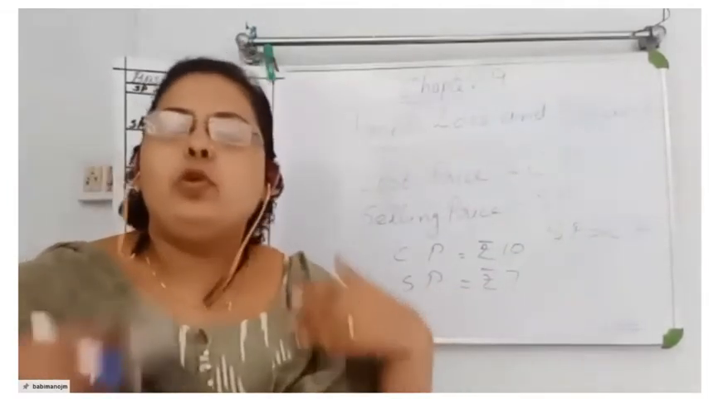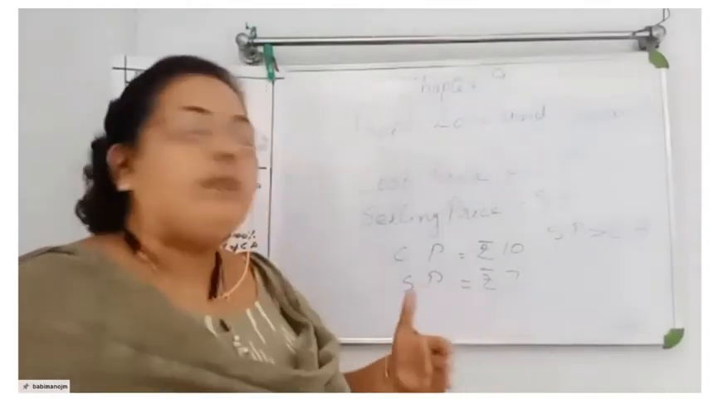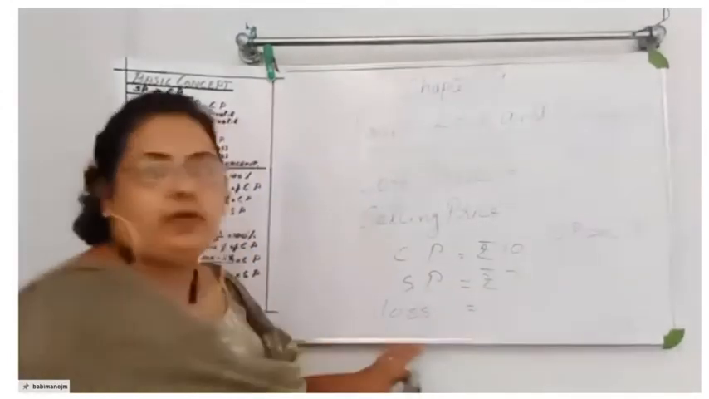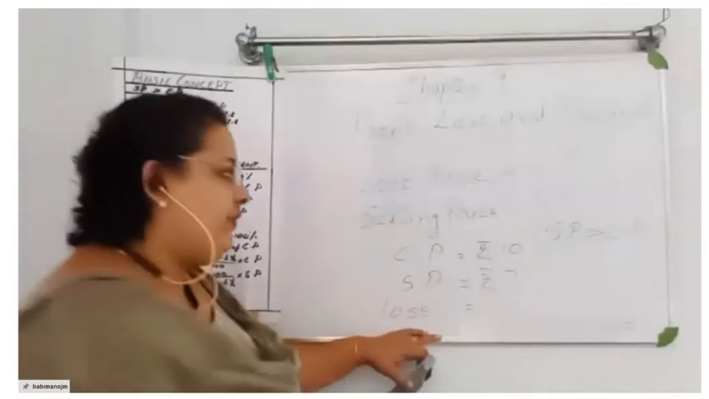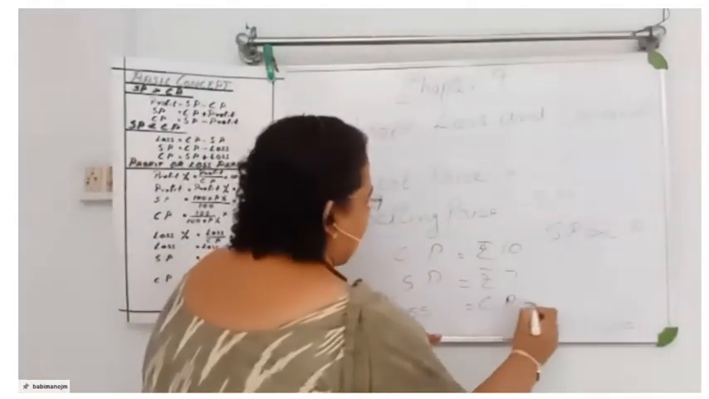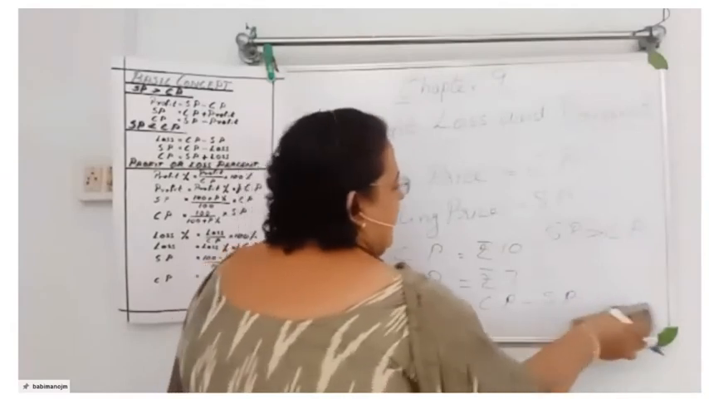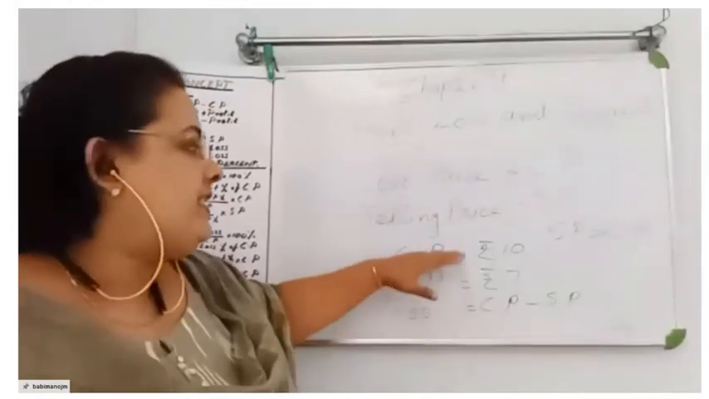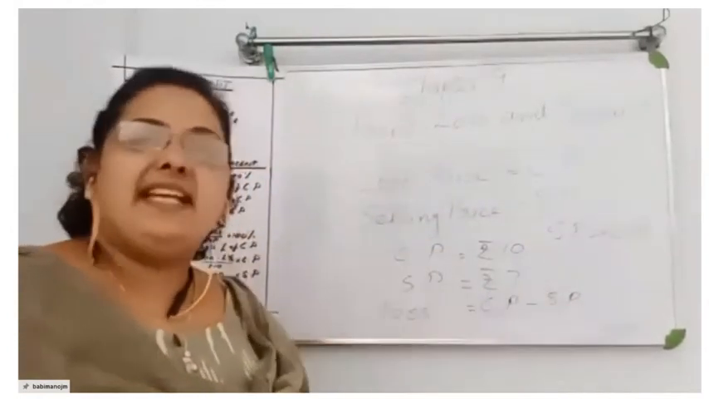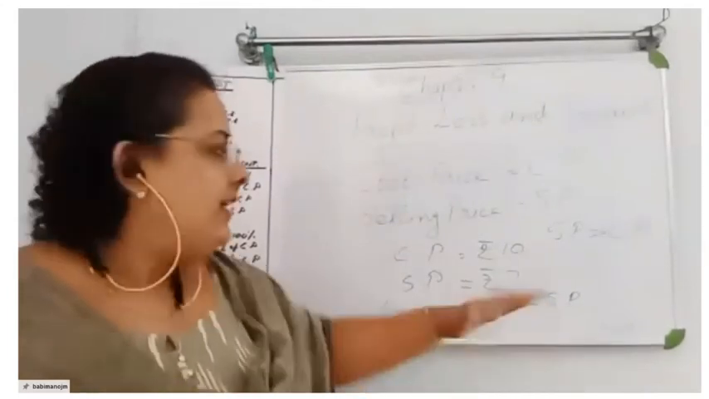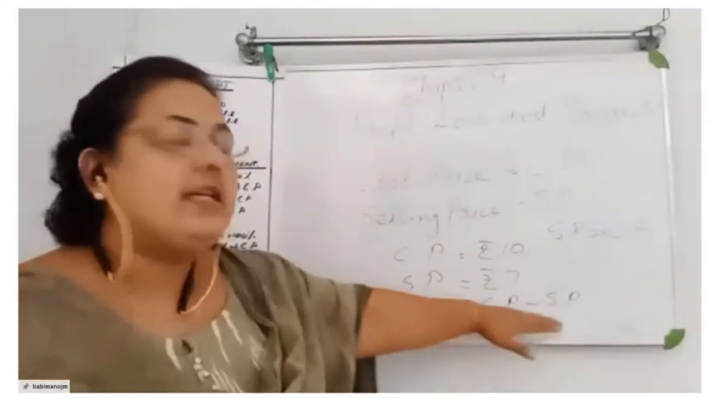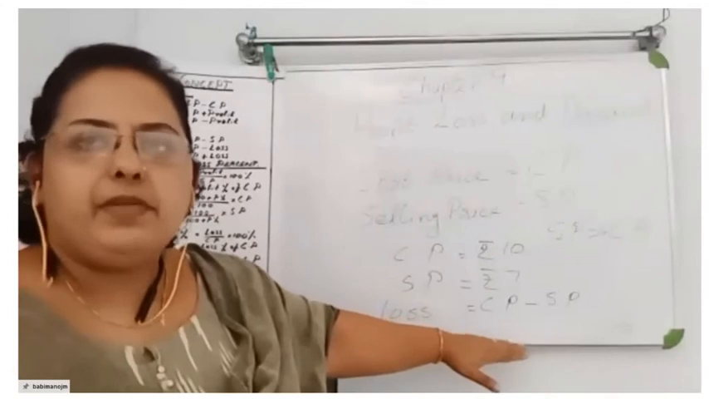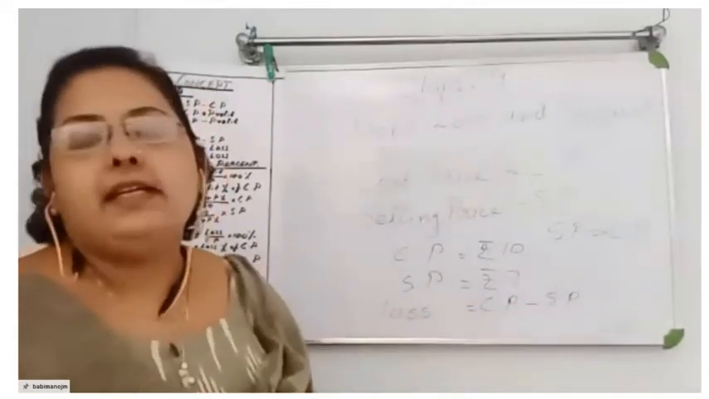So what happens? I'm going to lose some amount, right? 3 rupees. So here it is loss. We are losing the amount. For losing the amount, you have to subtract SP from CP. In the loss case, CP will always be greater than SP, or SP is less than CP. Understood? CP means cost price. Selling price will be less than cost price.